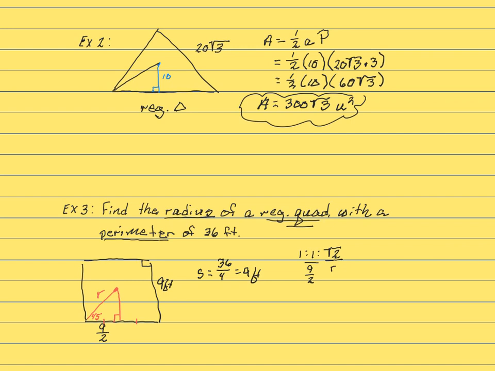When I cross multiply, 1 times r gives me r, and then 9 halves times the square root of 2, which I will just put over 1. Now we're going to multiply. 9 times the square root of 2 is 9 square roots of 2, divided by 2 times 1, and that's 2. So my radius would equal 9 square roots of 2 halves feet.